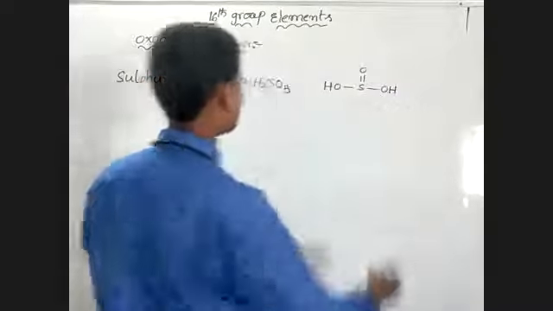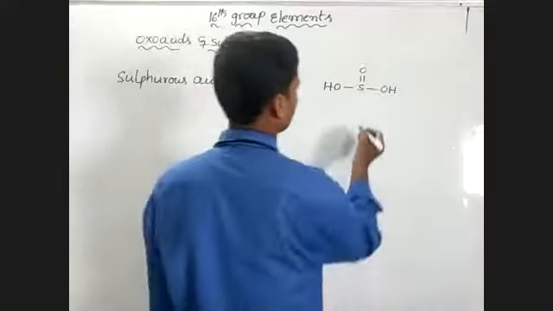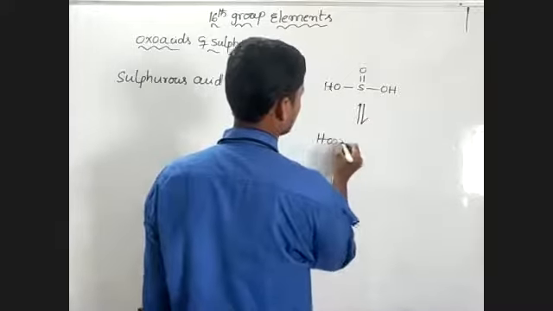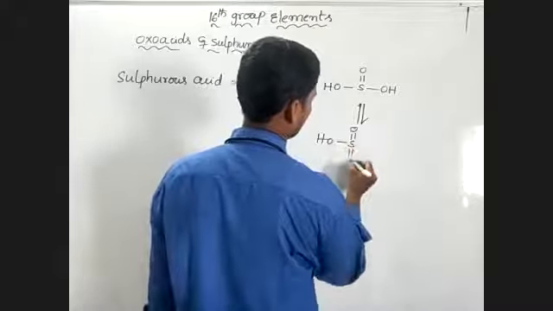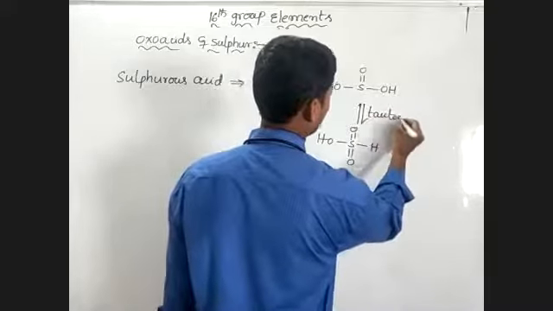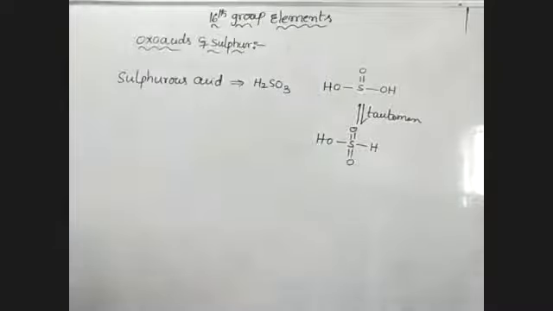Then there are tautomers also. The tautomer is here, like this. This is the tautomer. That is the structure.